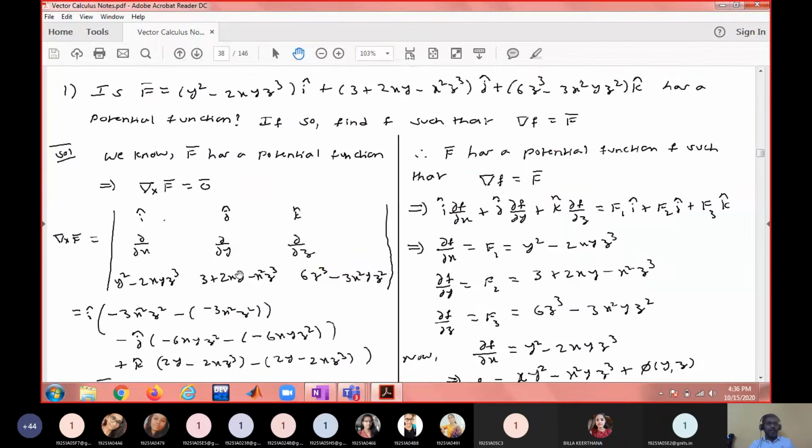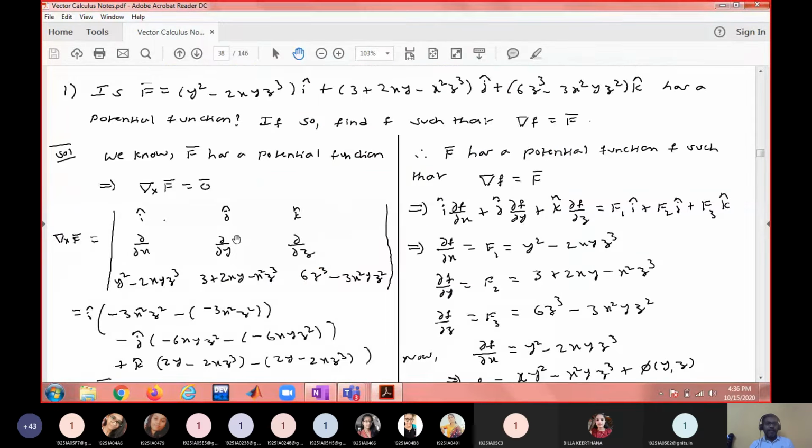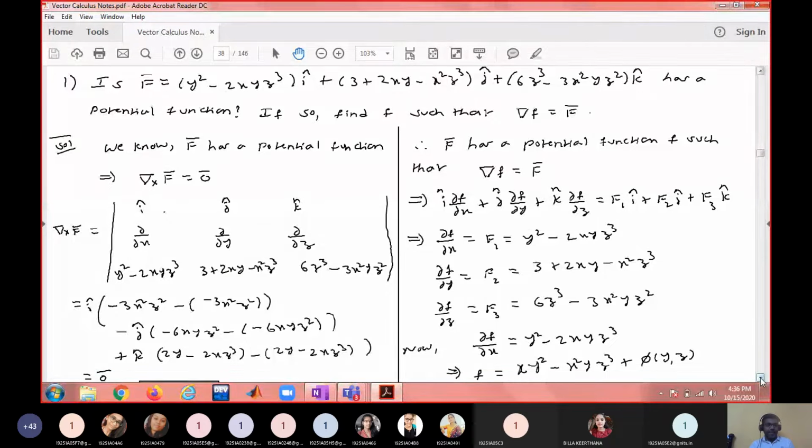This I demonstrated through an example here. A vector function is given. You're asked to find a potential function if it exists. So how do you check whether it has a potential function or not? Through these equivalent statements. There exists a scalar potential whenever curl f bar is 0 bar. So I computed curl f bar and noticed that curl f bar is 0 bar. So because curl f bar is 0 bar, f bar will have a potential function.